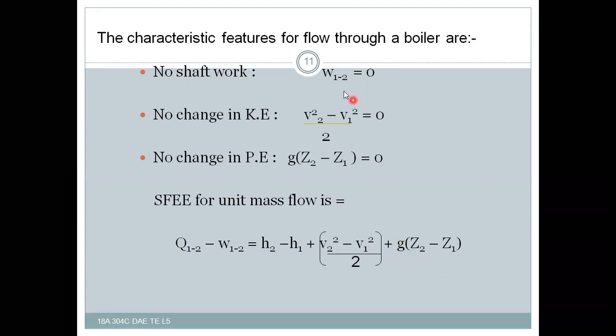As we have discussed in the characteristic features of the boiler, no mechanical work, so shaft work is 0, this becomes 0. No change in kinetic energy, this becomes 0. And no change in potential energy, this also becomes 0. So finally what is left over is Q12 and H2 minus H1, that means the change in enthalpy. Change in enthalpy only remains. Right?